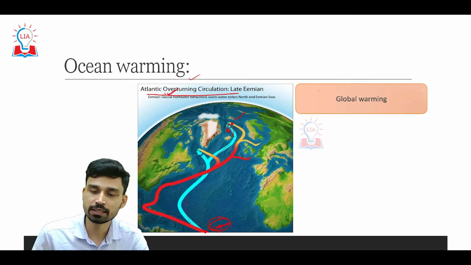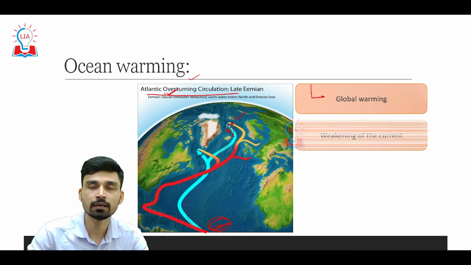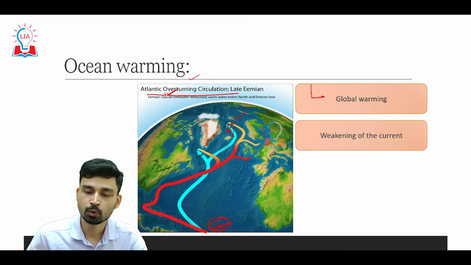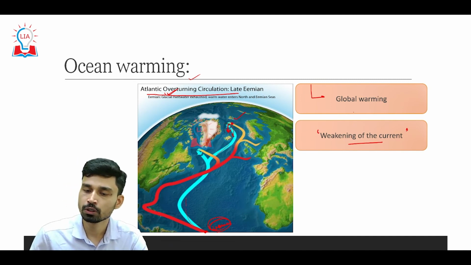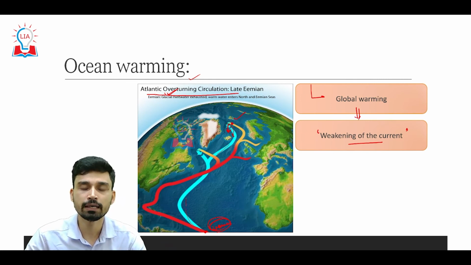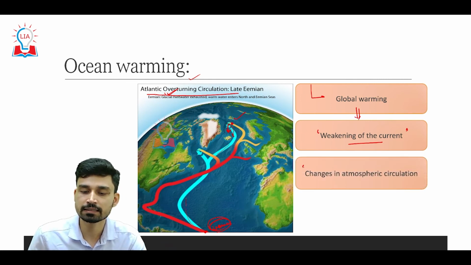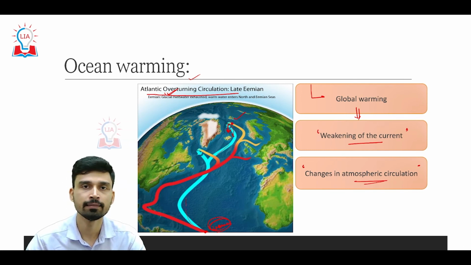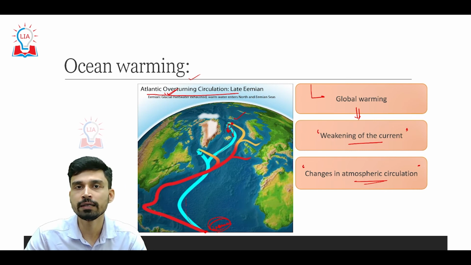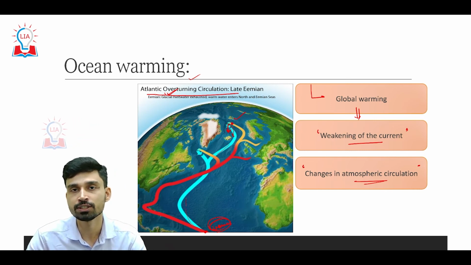So what is observed is that as a direct result of global warming, we can see the weakening of the current. Again, the weakening of the current is related to the decline in the temperature gradient between the Arctic region and the equatorial region. So global warming is causing weakening of the current, and this weakening of the current is somehow responsible for the changes that are happening in the atmospheric circulation, because ocean and the atmosphere are closely interrelated with each other, and any changes in one can also cause changes in the other.